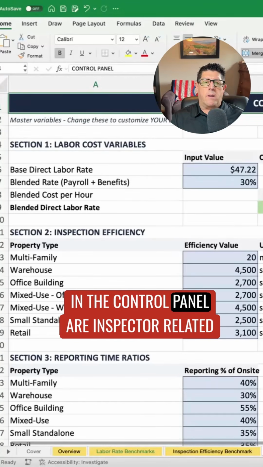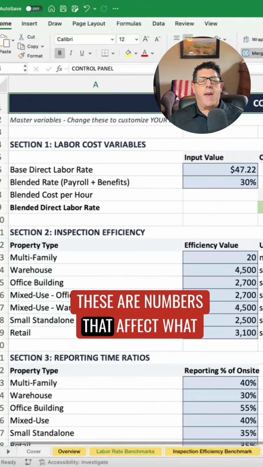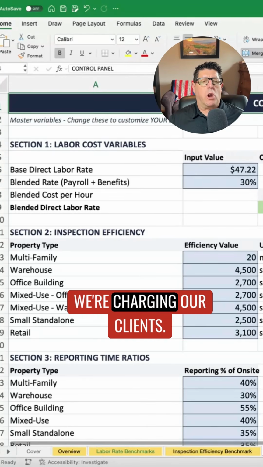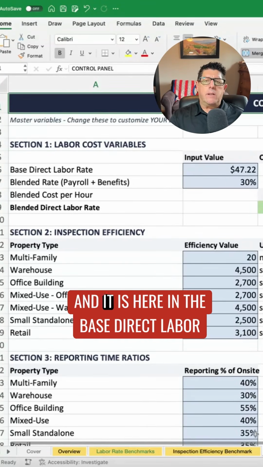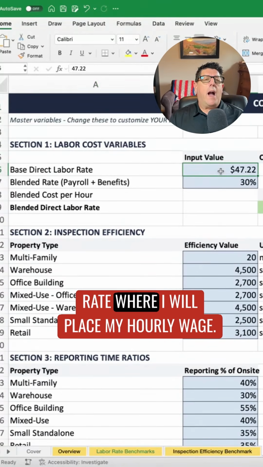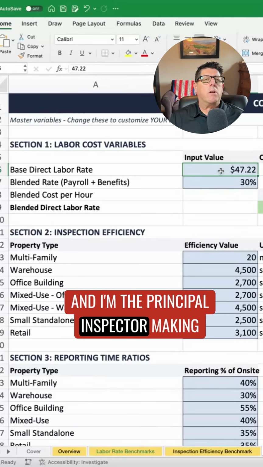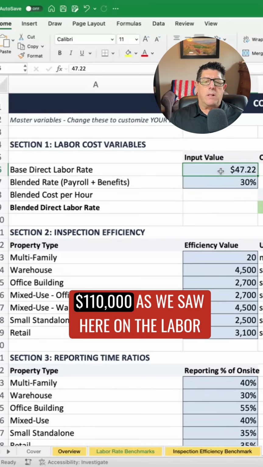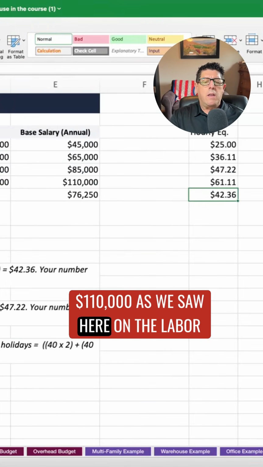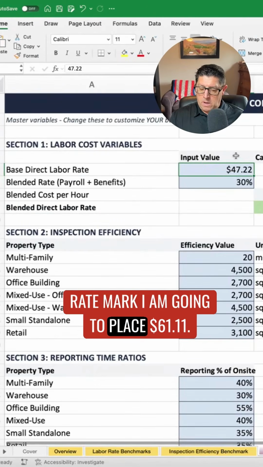In the control panel are inspector related numbers. These are numbers that affect what we're charging our clients. And it is here in the base direct labor rate where I will place my hourly wage. As a single inspection company, and I'm the principal inspector making $110,000, as we saw here on the labor rate mark, I am going to place